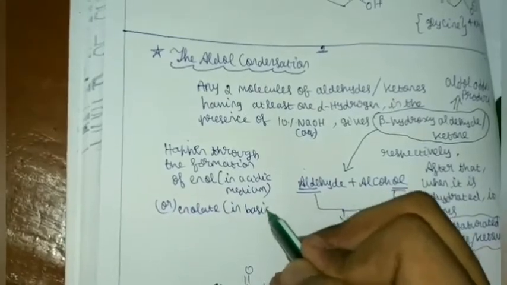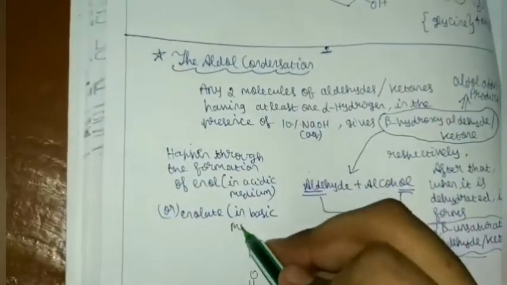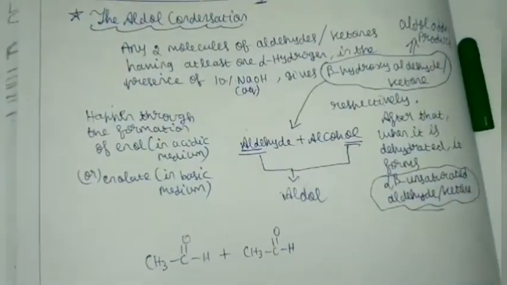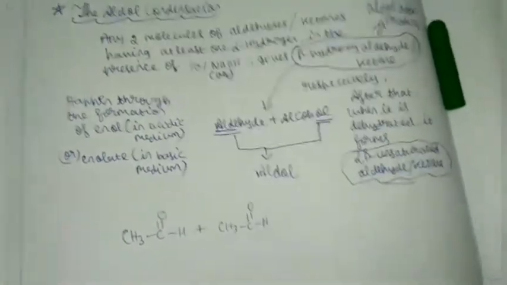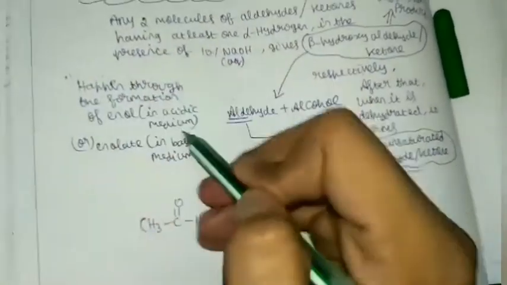We have been seeing this from the start of the series, right? So the same thing is followed. Do you now realize why all these reactions come under the aldol set of reactions? Basically it's named after it. This is important to remember.